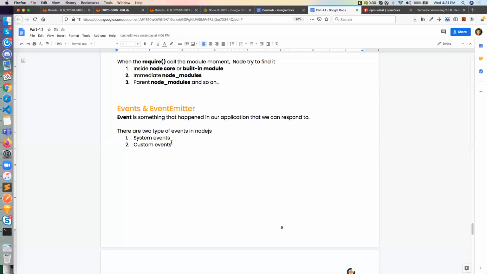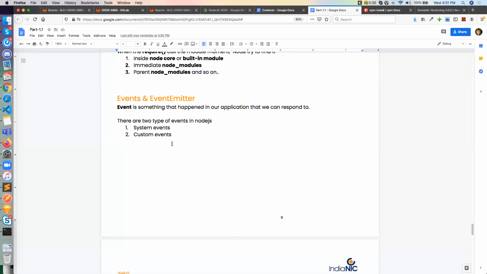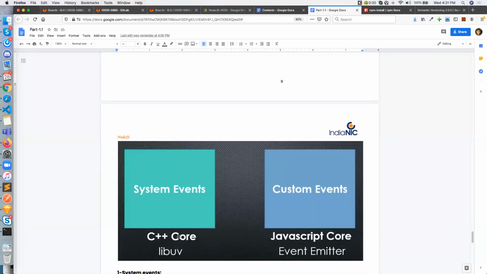But in Node also there are two types of events, like system events, which are already written inside the libuv library for some modules like file operations and HTTP modules and all other modules, which are written inside the C++ library for Node, right? And there are custom events. So you will deal with custom events. System event means whenever a file reading operation has been done, it automatically triggers and takes the data and comes to the thread pool again and sends it to the event loop.